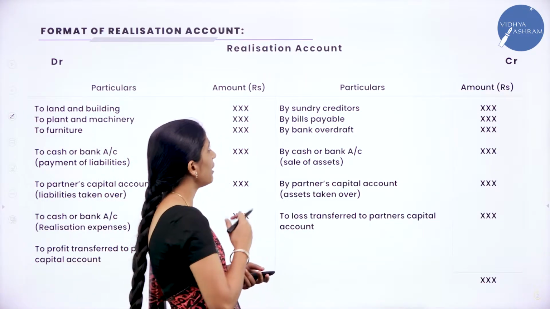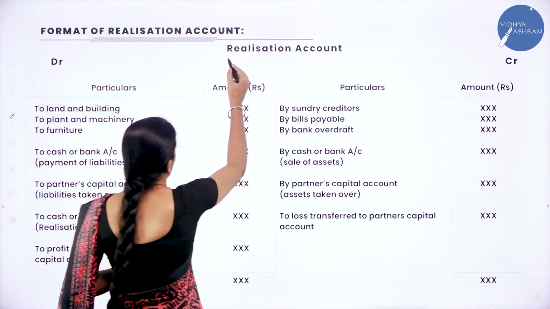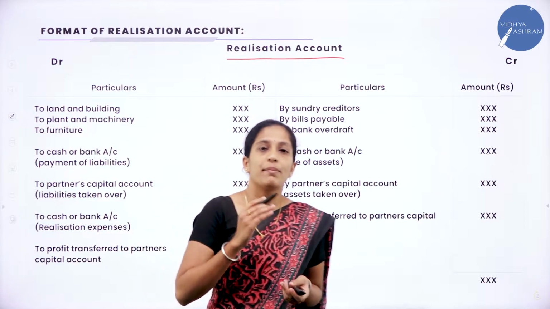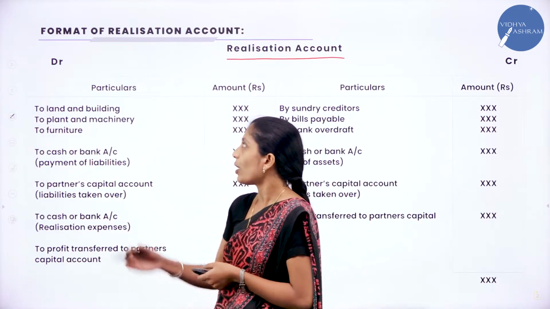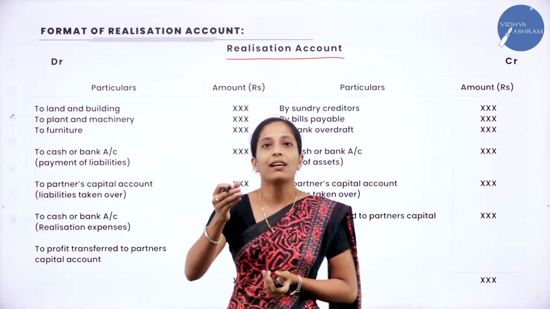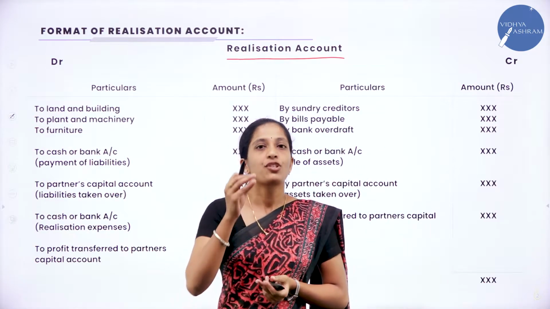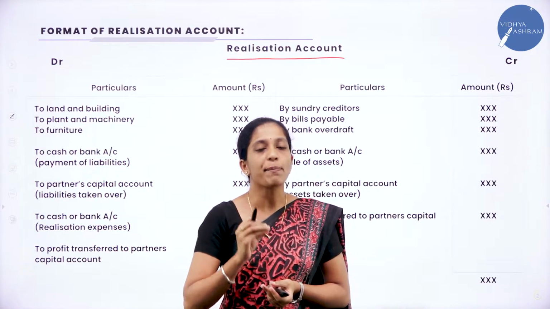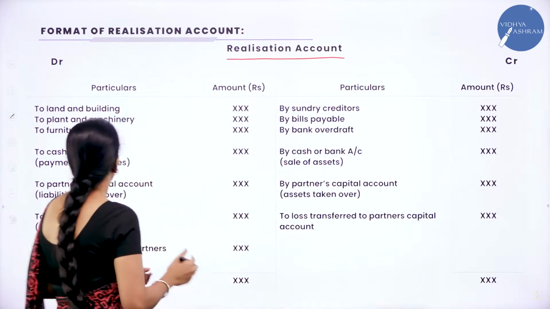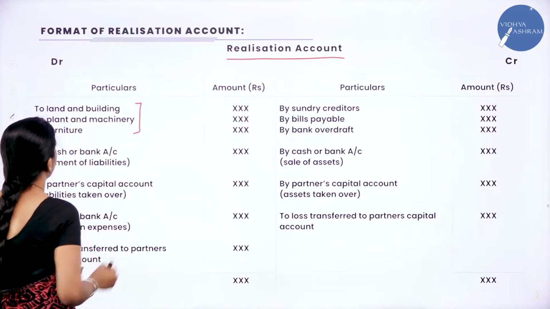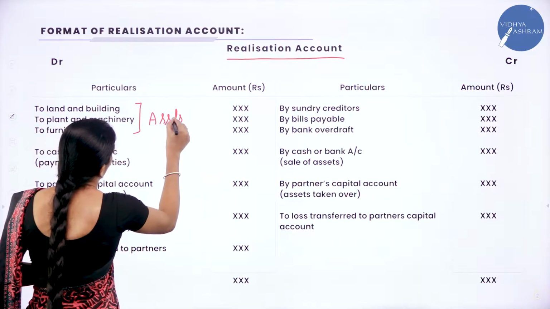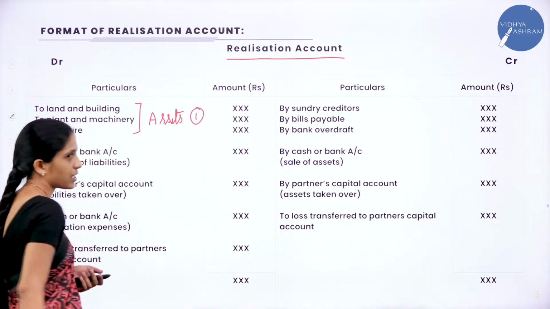Here I have given a format of realization account. I have already discussed in a previous session, but go through the format here. So what you are going to record under debit side? So first what you will do, you will bring all the assets together. So you will bring all the assets except cash or bank and profit and loss account. For that you will record all the assets here. So we will bring all the assets together. This is the first step.